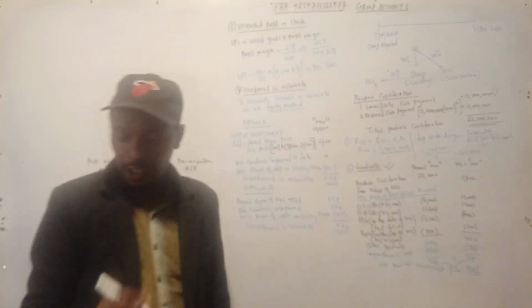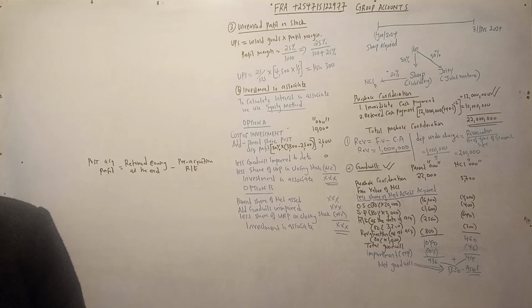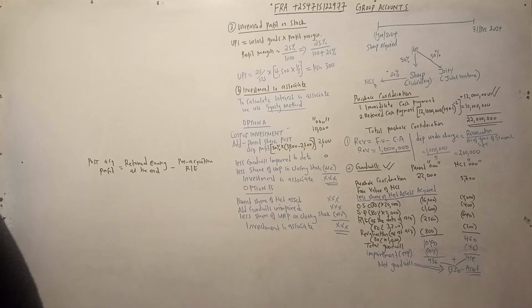URP, let's go to URP. That is information number 3. During the year ended 1st December 2024, Sharp Limited sold goods to Pool Limited for 4.5 million at a markup of 25%. A lot of the goods were still in the store, and the balance payable was still outstanding.